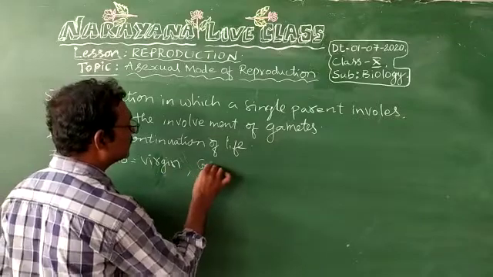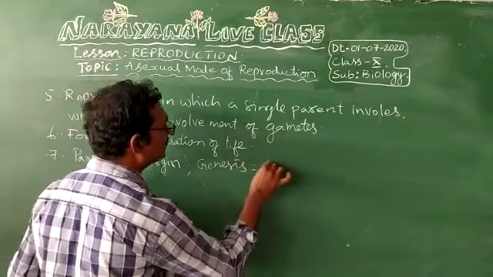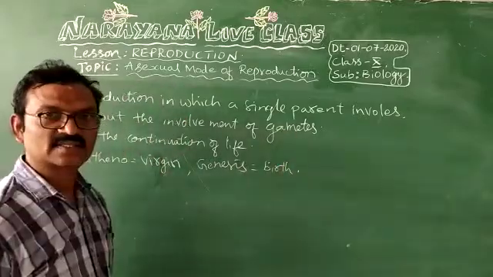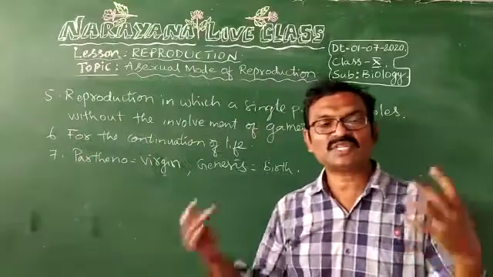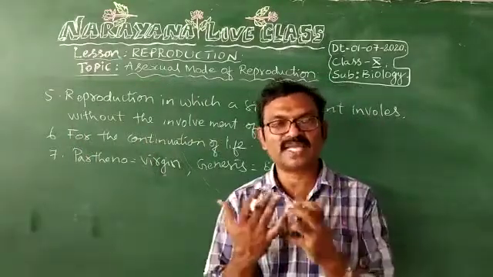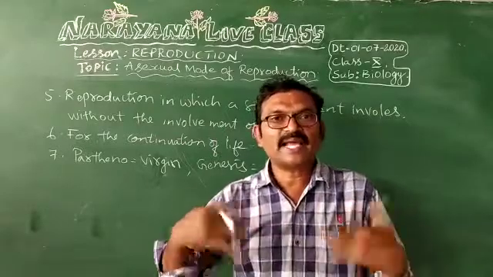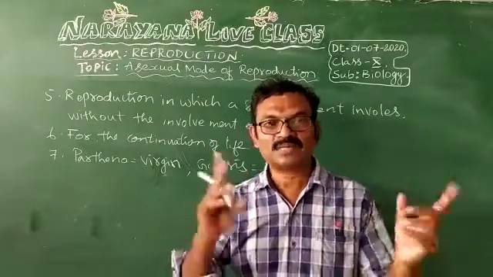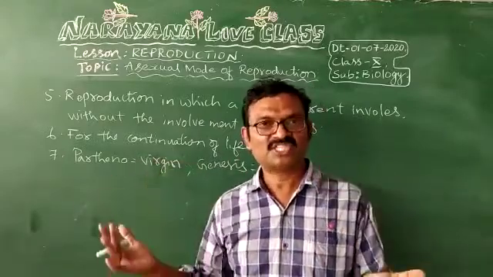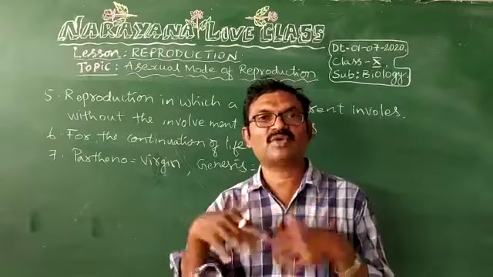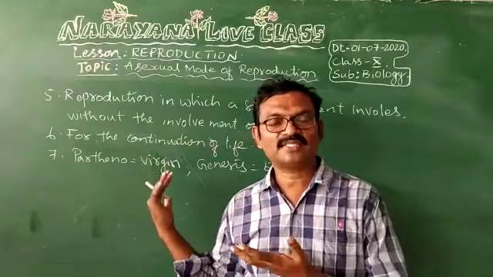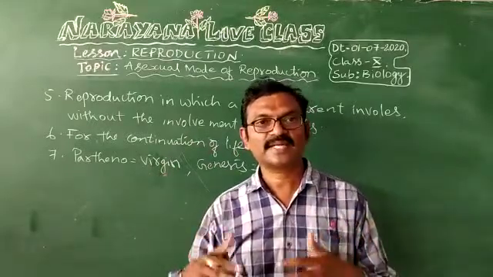And genesis. Genesis means birth, birth or production. Parthenogenesis: virgin birth. That means without fertilization, without fusing of the male and female gametes, the female gamete directly changes into a young one. That process is called parthenogenesis. Partheno means virgin. Virgin means a lady without marriage, without sexual intercourse. And genesis means birth. Okay, right.